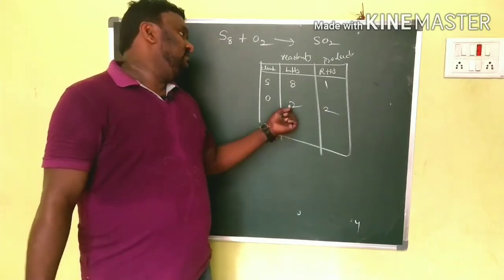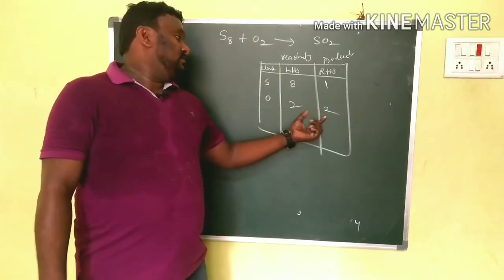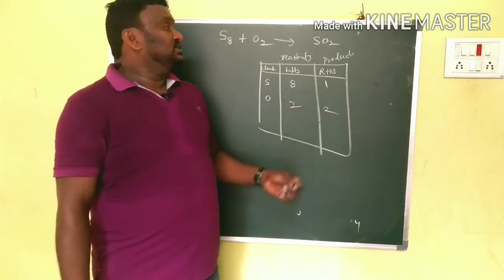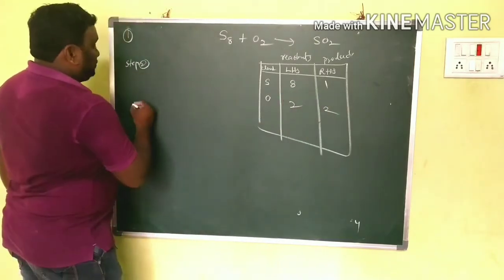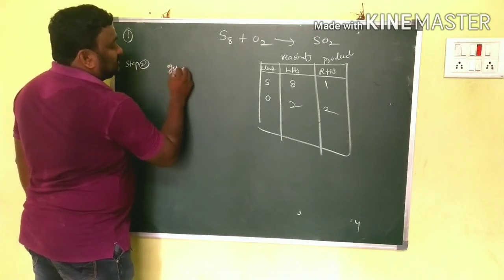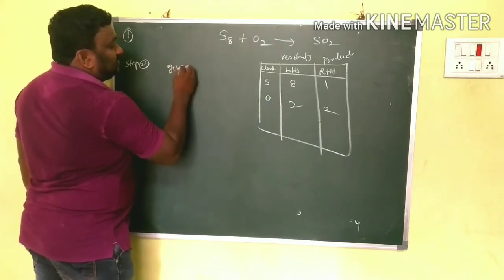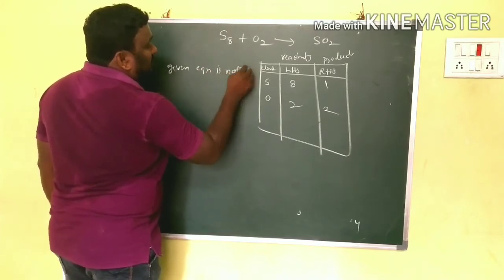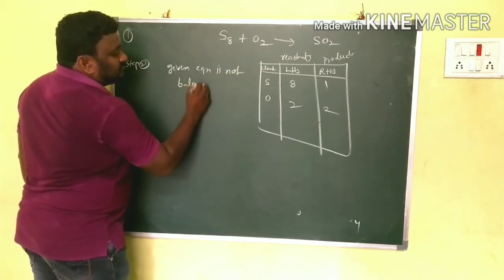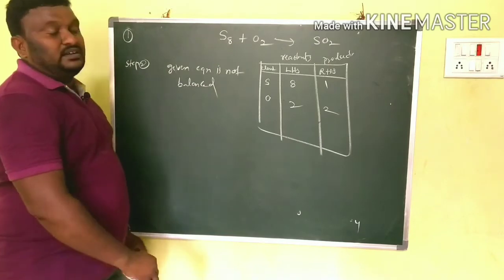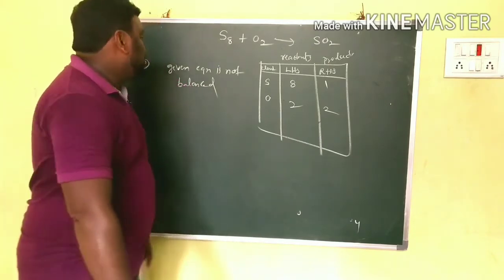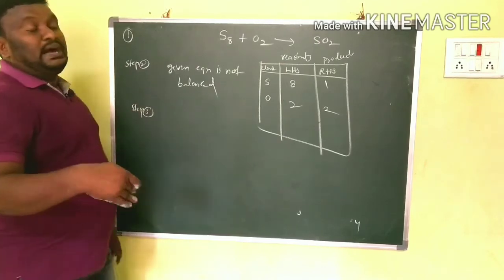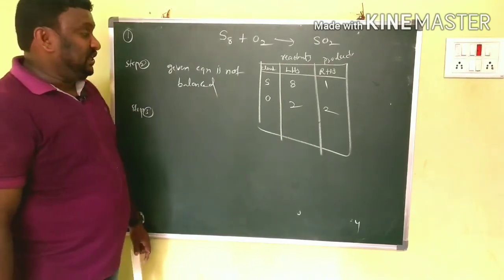So here what do you have to balance? Sulfur. Clear? So in step 2 we write that the given equation is not balanced. Clear, children? And now the third one. Step 3 is what? Balance the equation. We have to balance the equation.